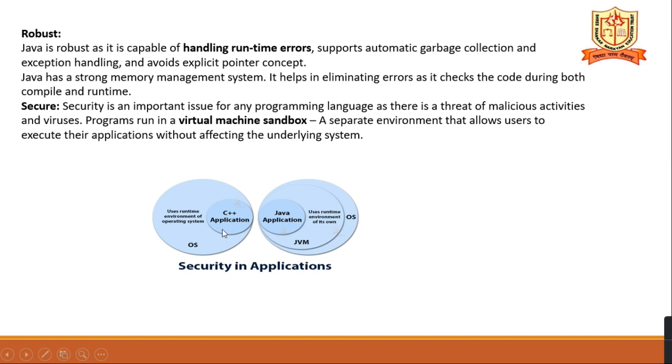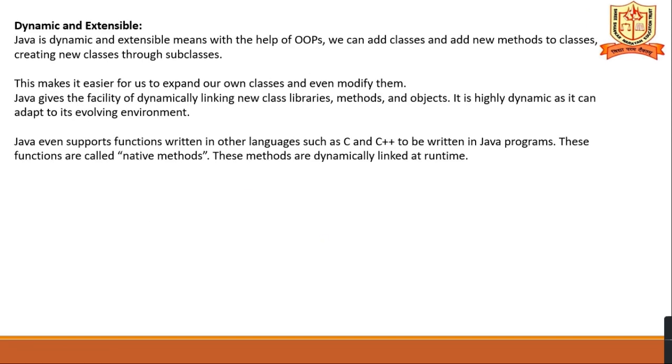C and C++ are dependent on the OS, but a Java application will depend on the JVM. The Java compiler will compile the source code and create the bytecode. This bytecode depends on the JVM. It does not depend on any OS. That's why Java is a more secure language. And then, dynamic and extensible.